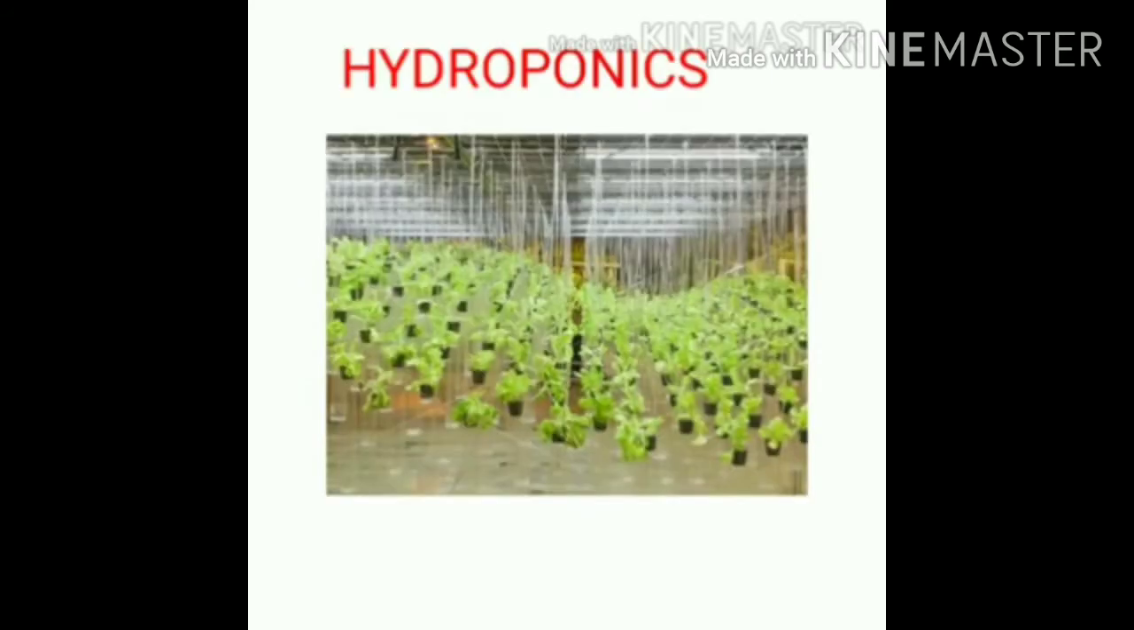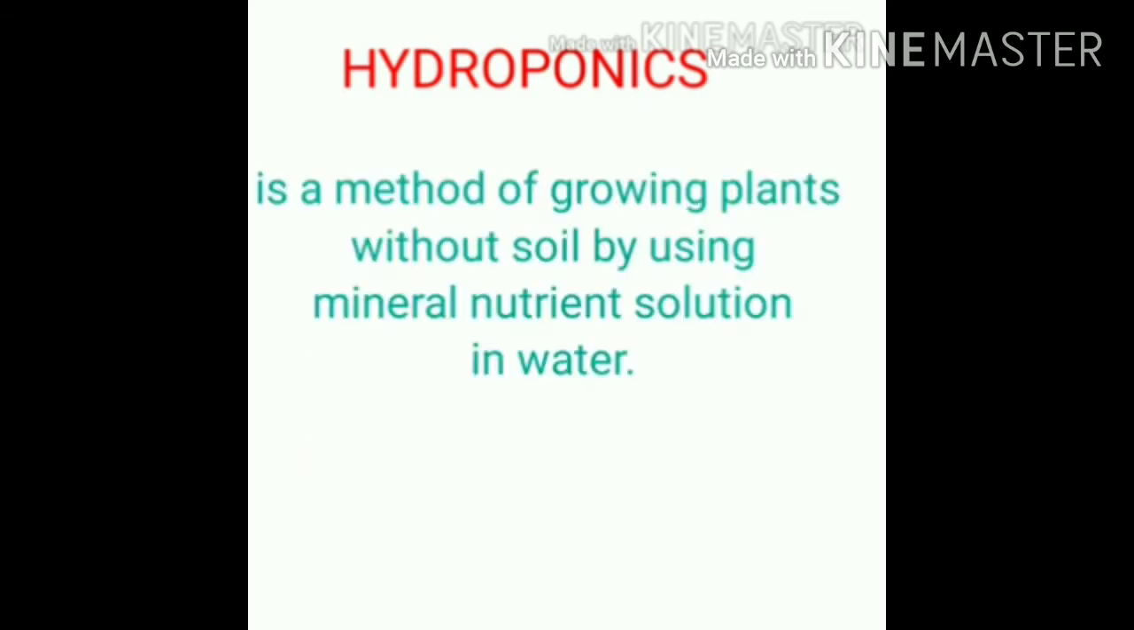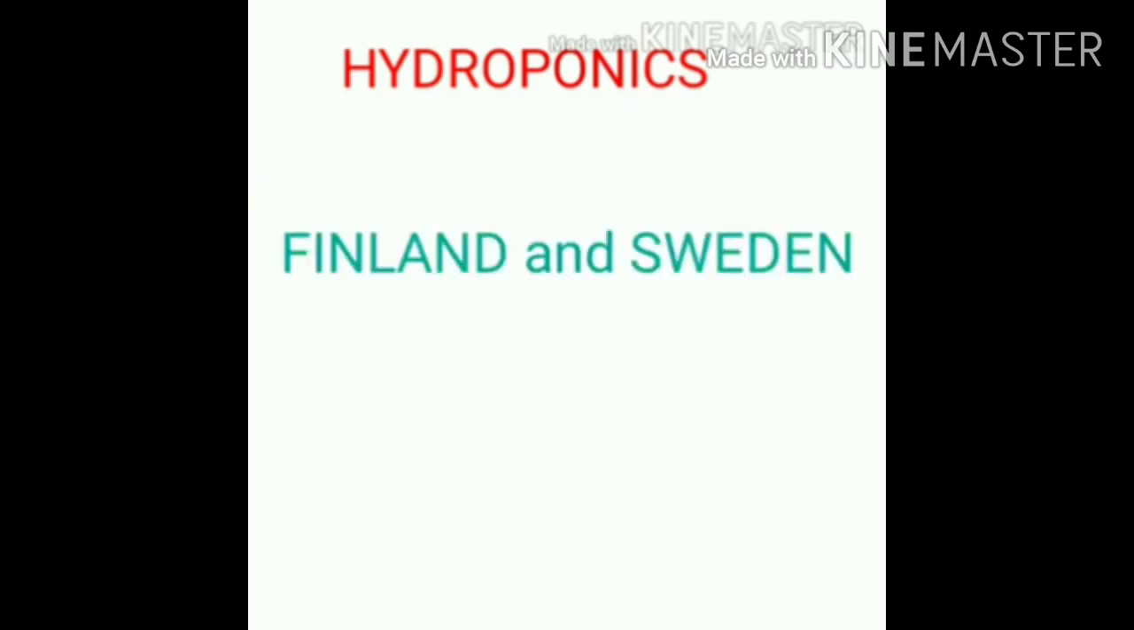In this modern world, there are modern methods of agriculture also. One is hydroponics. It is a method of growing plants without soil by using mineral nutrient solution in water. Example, Finland and Sweden are the countries currently using this technique.